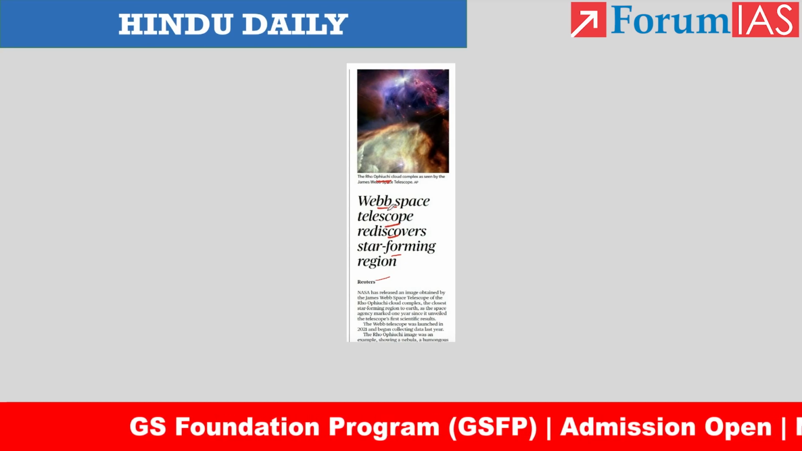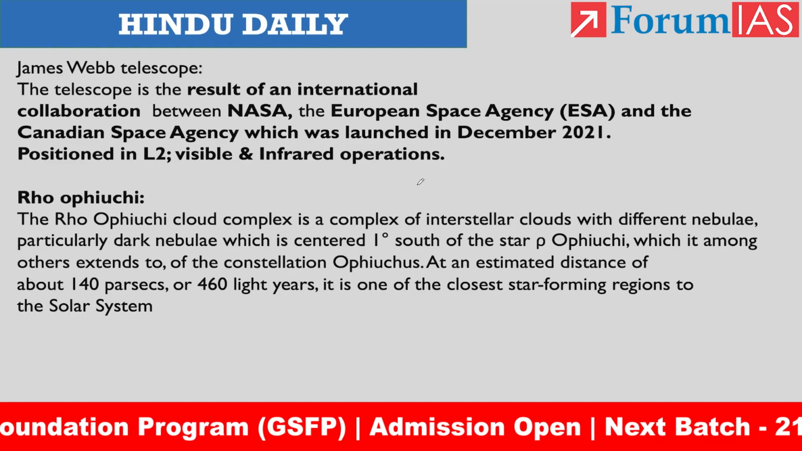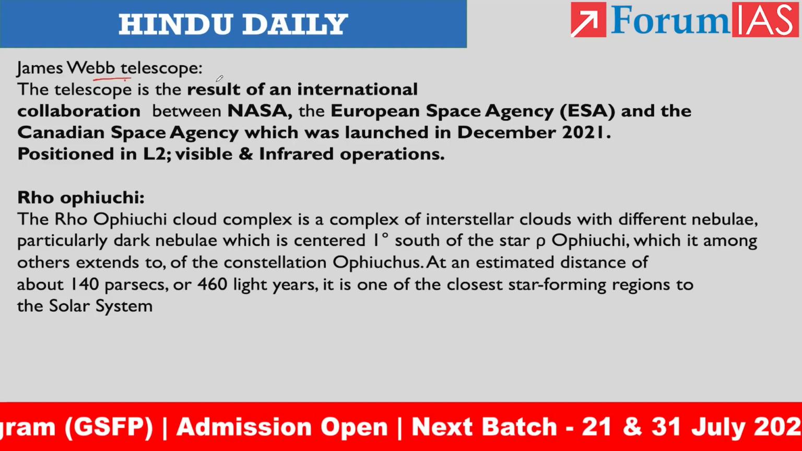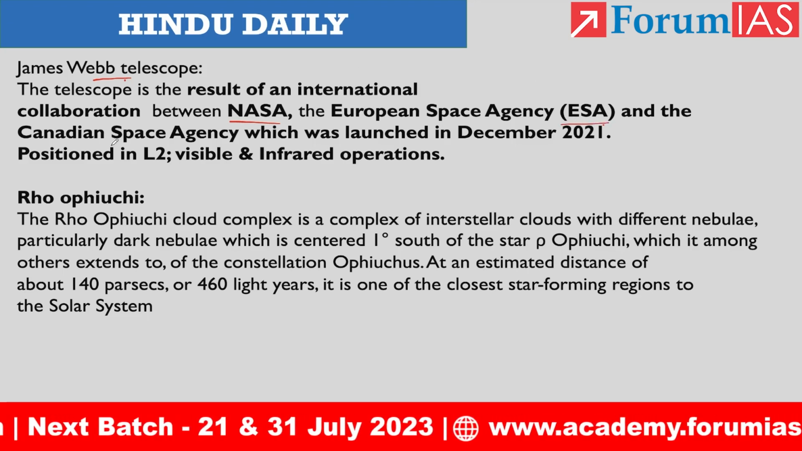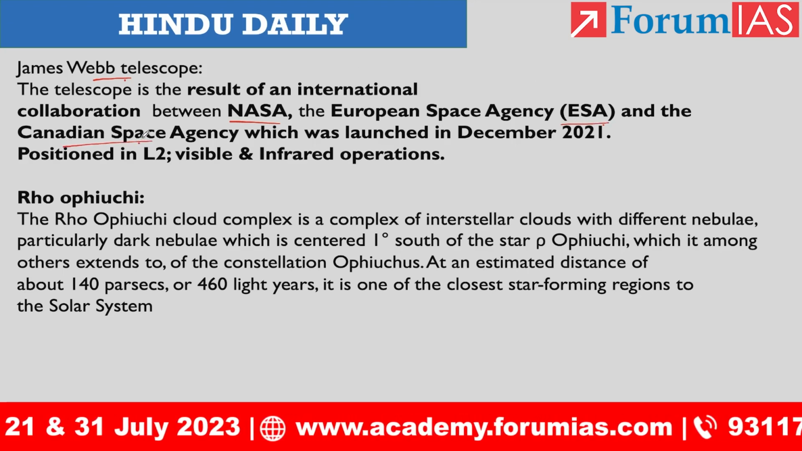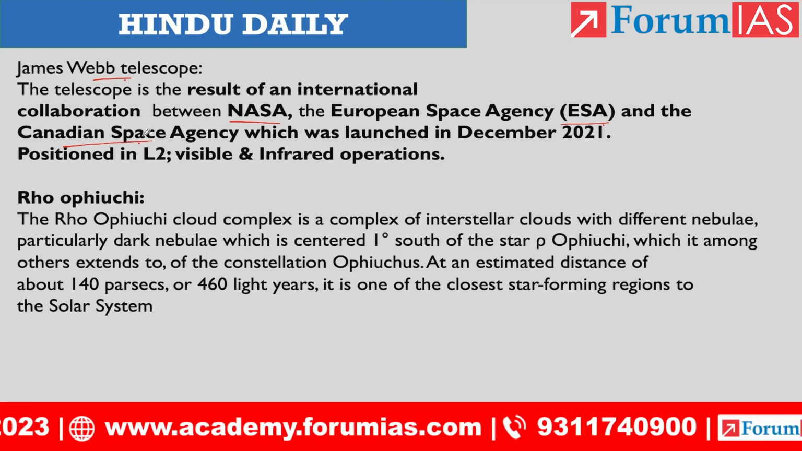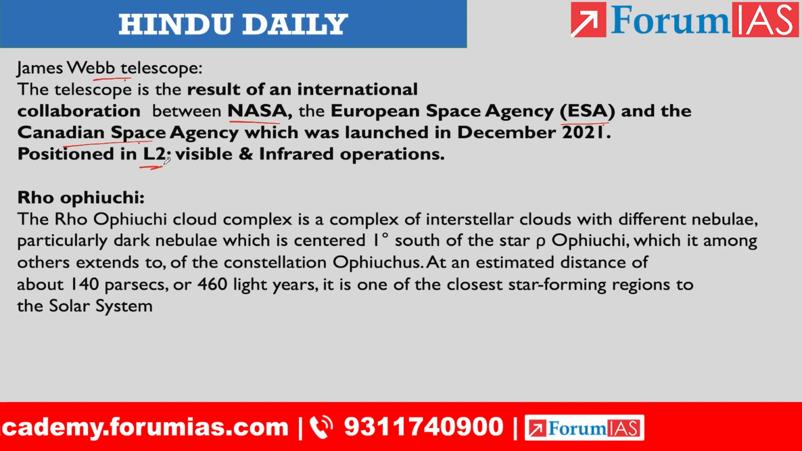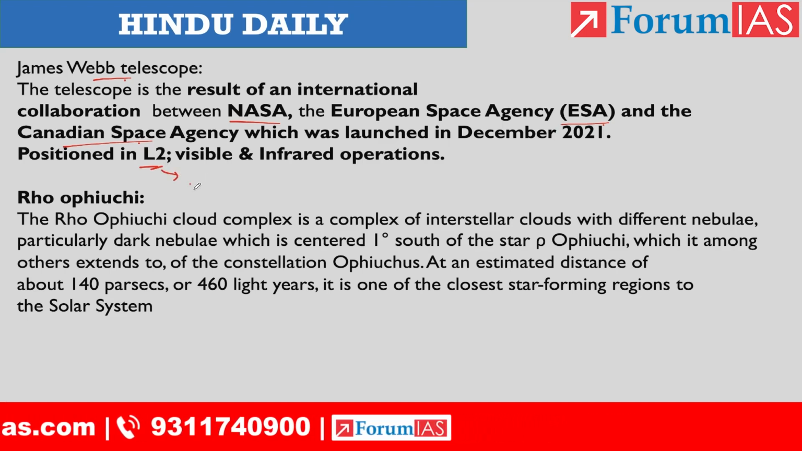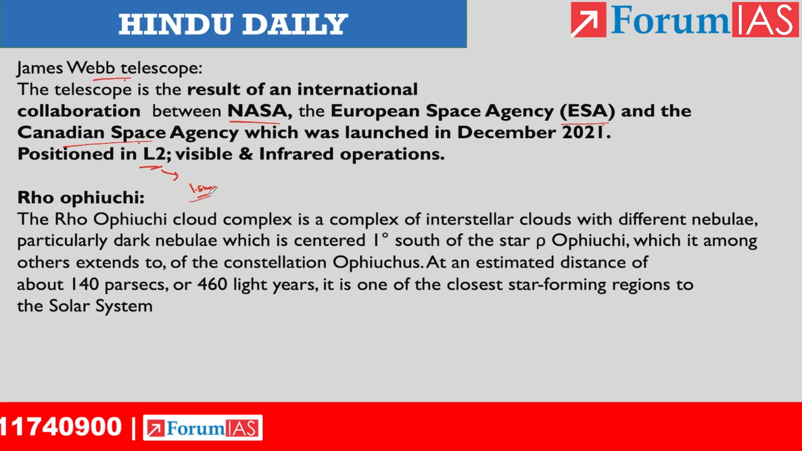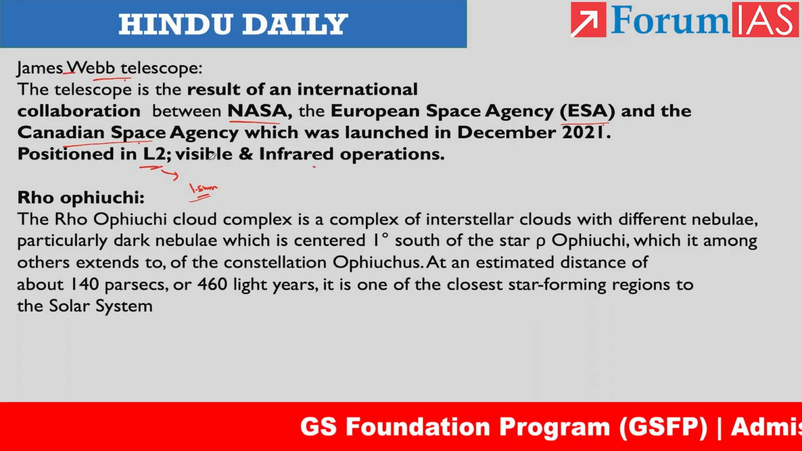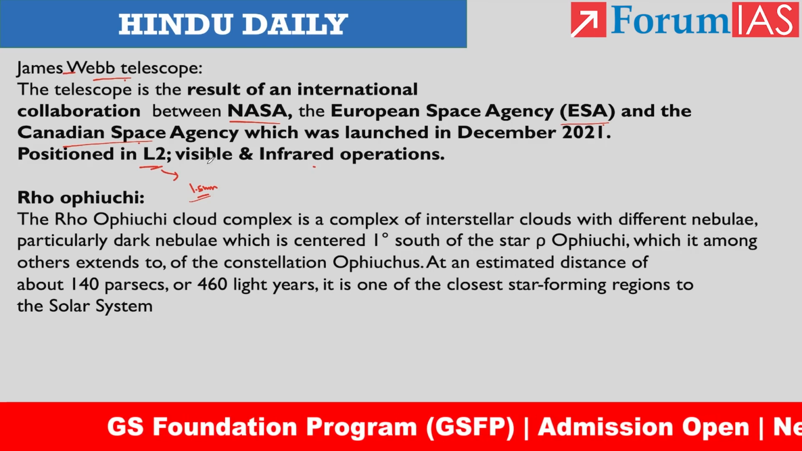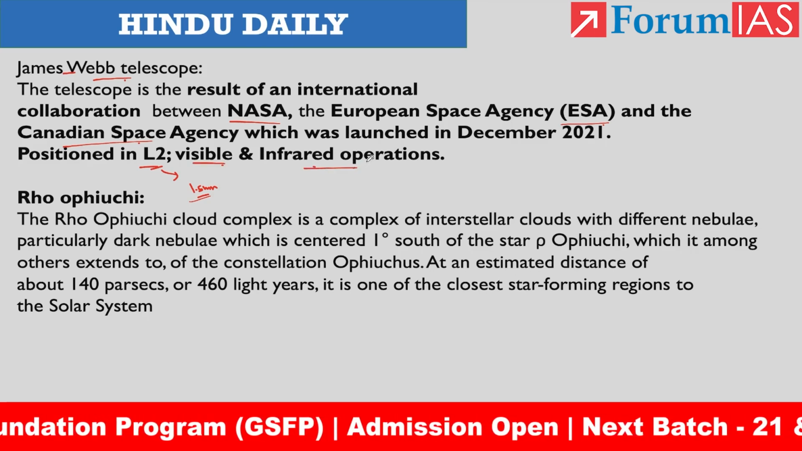Here, let us have a brief about the James Webb Telescope. The James Webb Space Telescope is the result of 3 agencies: first NASA, then the European Space Agency, then the Canadian Space Agency. These 3 agencies constructed and placed the James Webb Telescope at the L2 Lagrangian point. The L2 Lagrangian point is almost 1.5 million kilometers from the surface of the Earth. So the space telescope is positioned 1.5 million kilometers above the Earth, right? The James Webb Space Telescope operates in 2 ranges: visible and infrared.